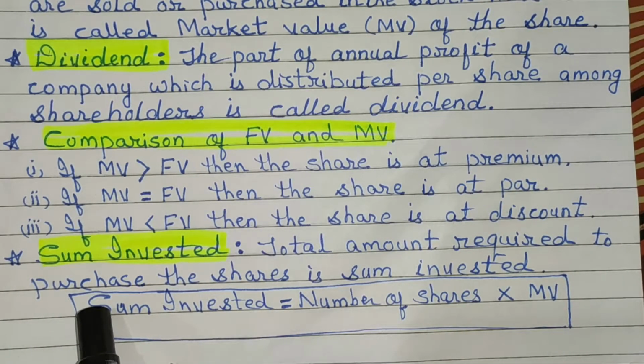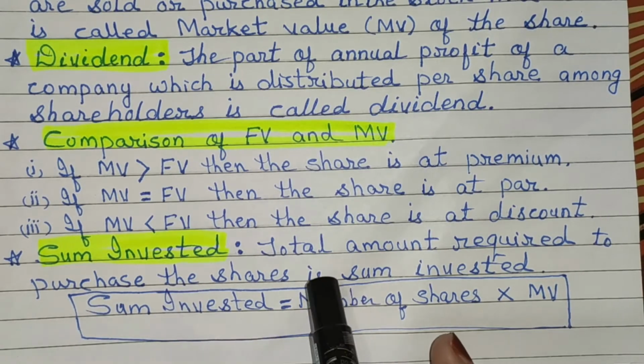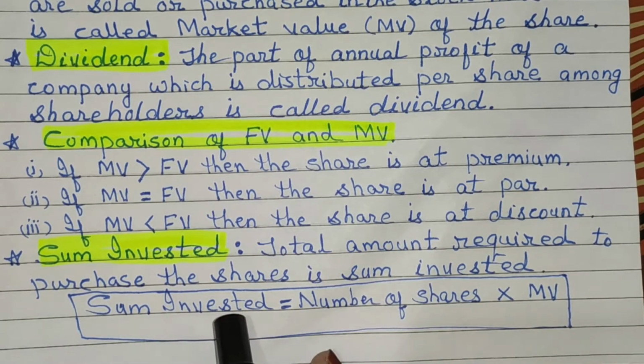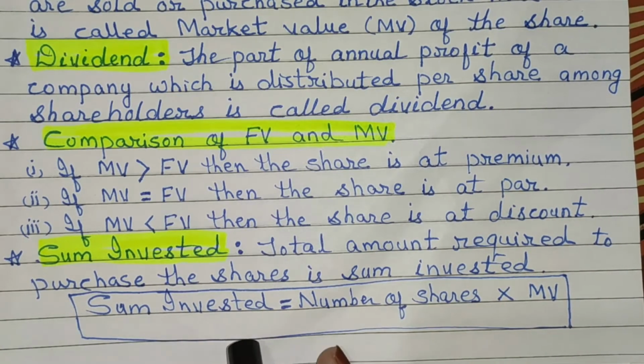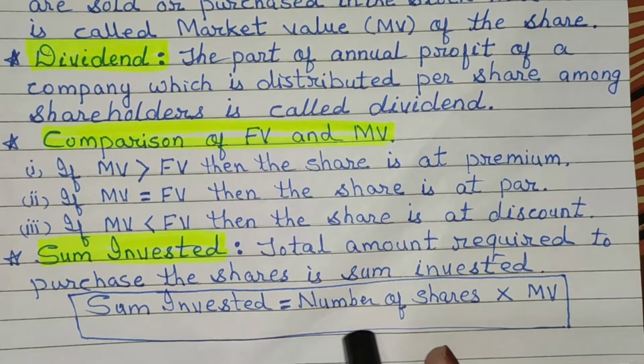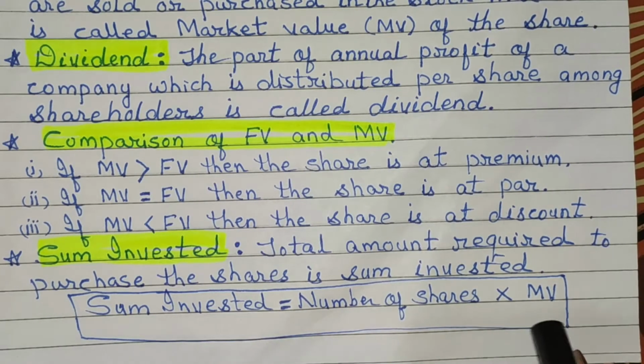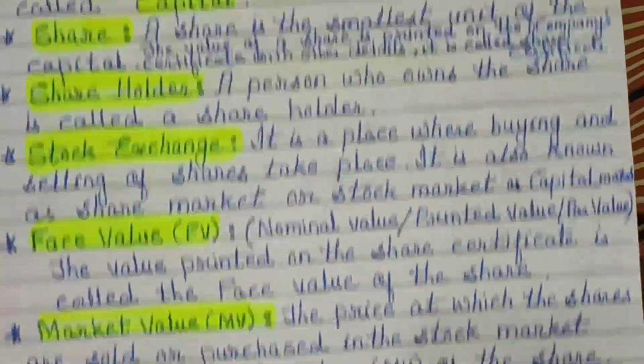Now the next one is sum invested. Total amount required to purchase the shares is sum invested. Now it is calculated. Sum invested is equal to number of shares multiplied by MV, meaning market value.